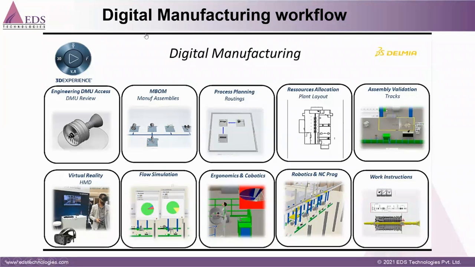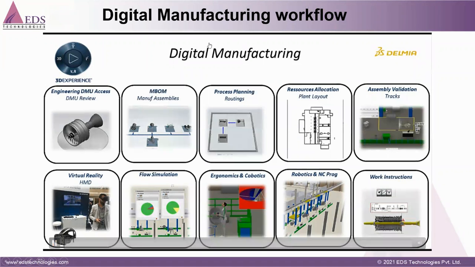Next, it will be moved to the manufacturing BOM. Manufacturing BOM means manufacturing bill of material. From this manufacturing BOM, my digital manufacturing process flow starts. I am just playing this video and I will explain. I have already explained it, but this will give you more clarification on how it works.